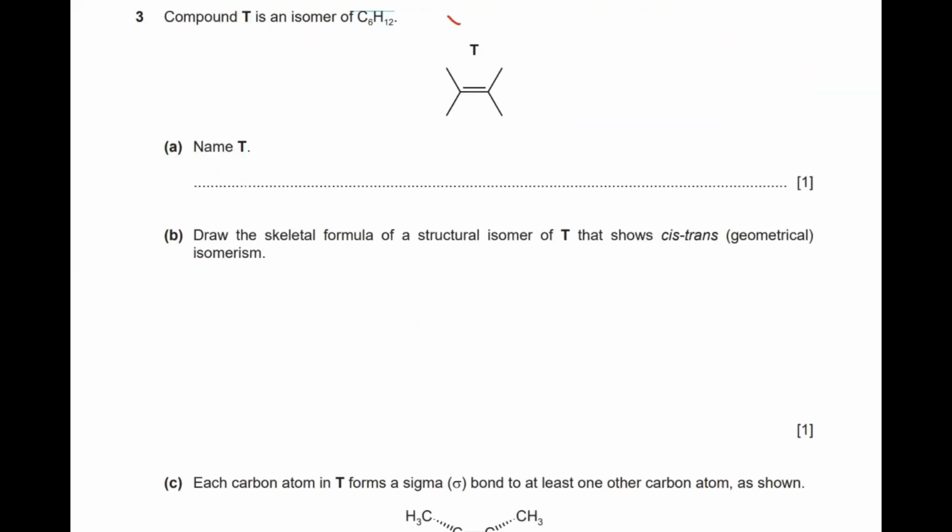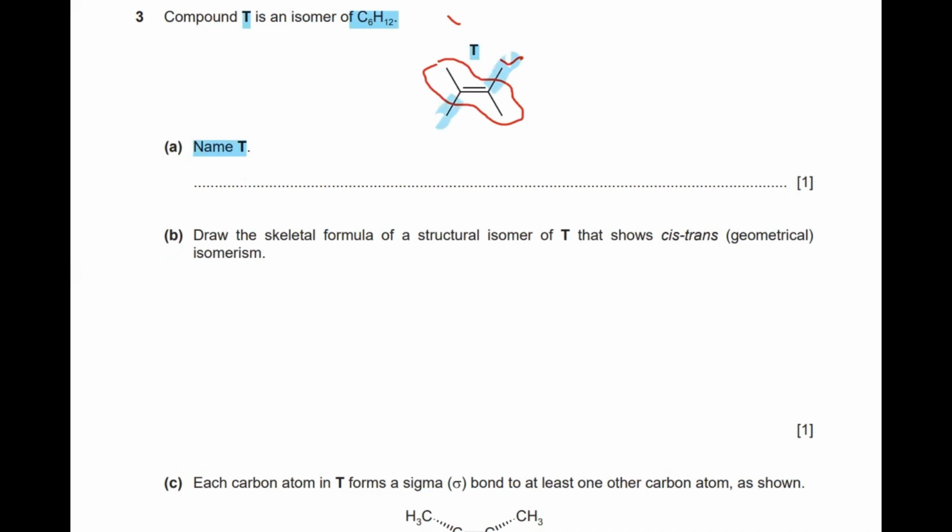Moving ahead, coming to question number 3, it says name the compound T, which is an isomer of hexane. This is compound T, and they're asking you to name it. Now, let's look for the longest continuous chain. So this is going to be my longest continuous chain, with these as the branches. One branch is here. This is one branch and this is another branch.